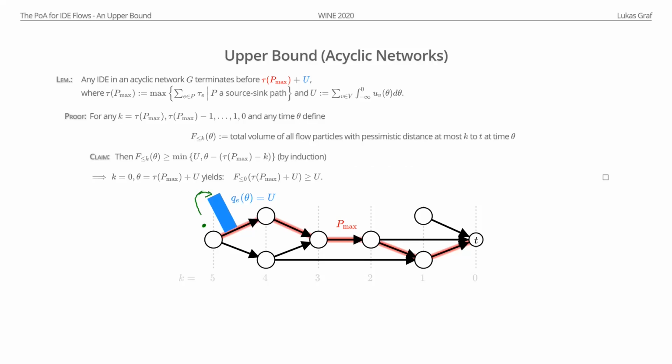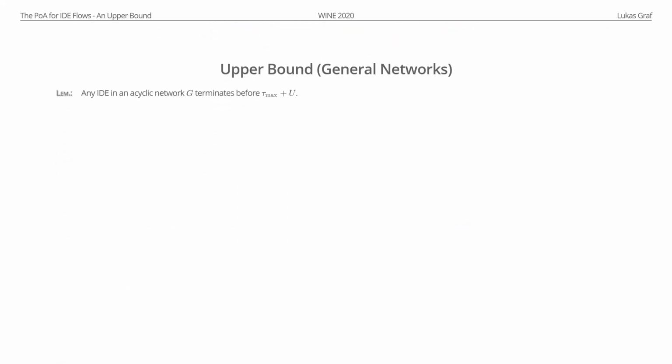Now we want to get to general networks. So we still have this lemma. And if you think about this for a moment, we don't actually need acyclic networks for this bound. The only thing we actually need is that our flow only uses an acyclic subpart of the network. And well, if there are no queues in our network, then this is true, because all the shortest paths are an acyclic subgraph, and in an IDE we always use shortest path. And if there are no queues, this is a static acyclic subgraph, so the lemma still holds.